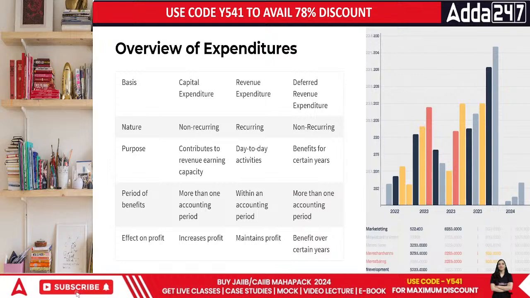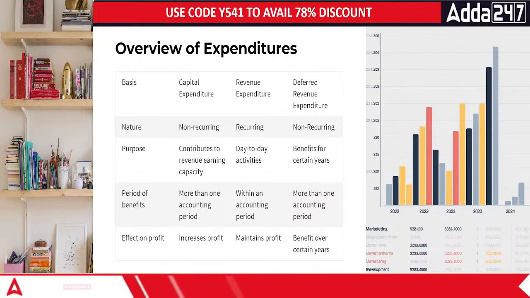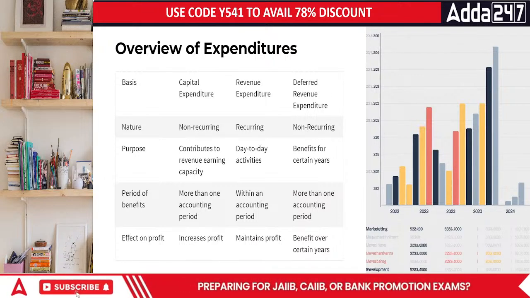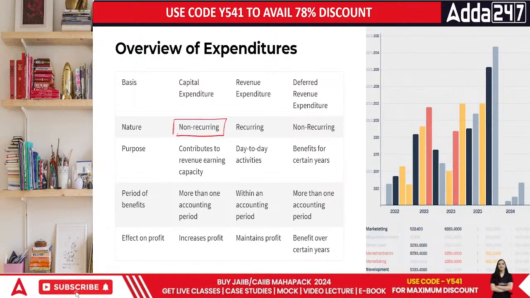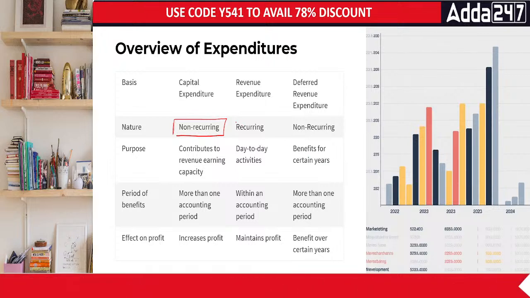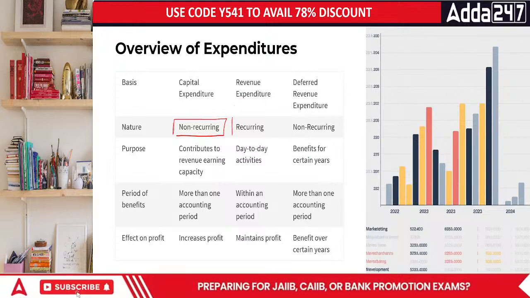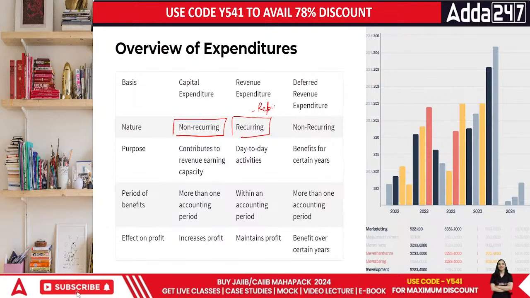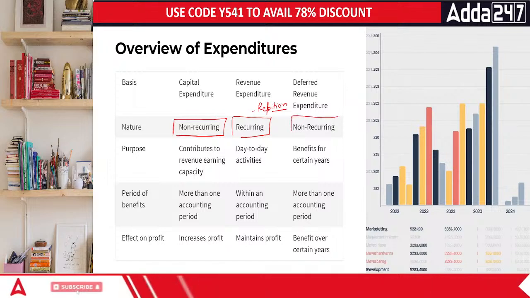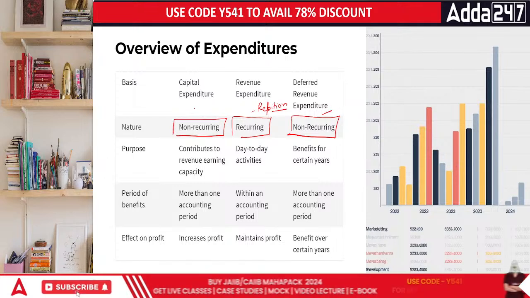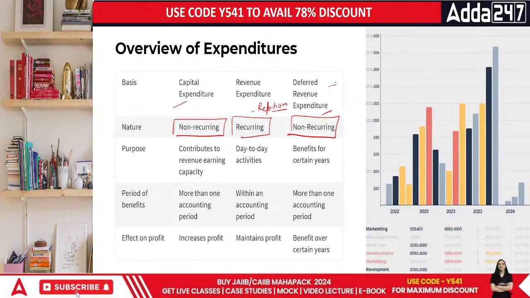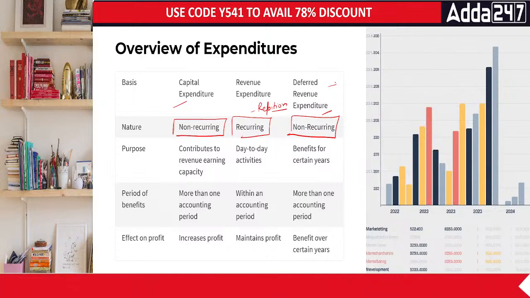So overall, when we talk about the expenditures altogether, how does the term expenditure work, everyone? It's a non-recurring expenditure. It is not done every single day. When we talk about revenue expenditure, it is recurring. This is repeating, okay? There's a repetition in it. Then deferred revenue expenditure, it's a non-recurring one. It is not done on a daily basis. So basically capital expenditure as well as the deferred revenue are non-recurring in nature.